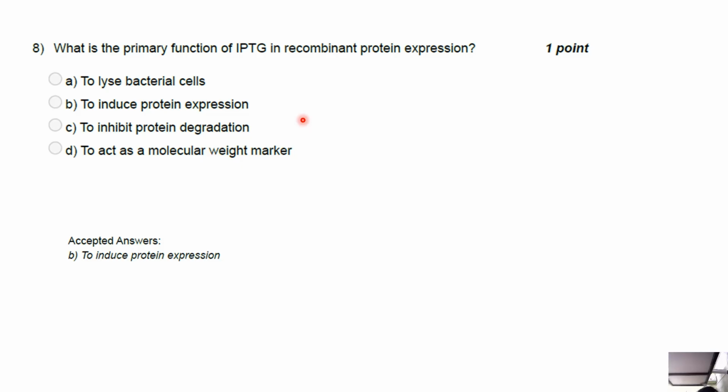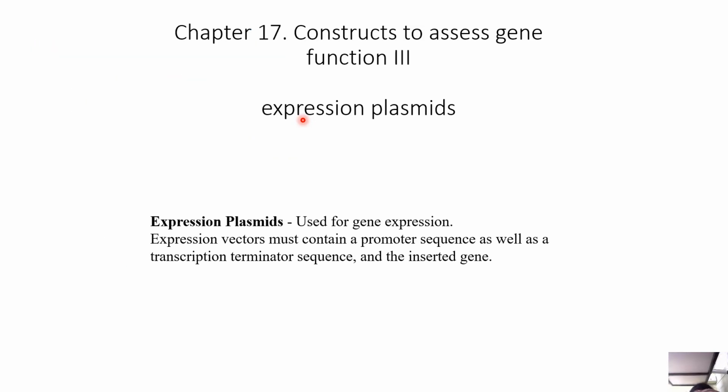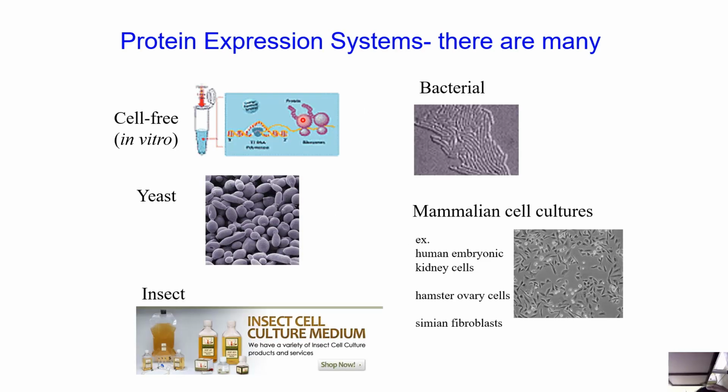So basically, in summary, IPTG acts as an inducer of gene expression in lac or T7 based expression systems by inactivating the lac repressor, allowing transcription of the recombinant gene. So expression plasmids basically are used for gene expression. Expression vectors must contain a promoter sequence as well as a transcription terminator sequence of the inserted gene.